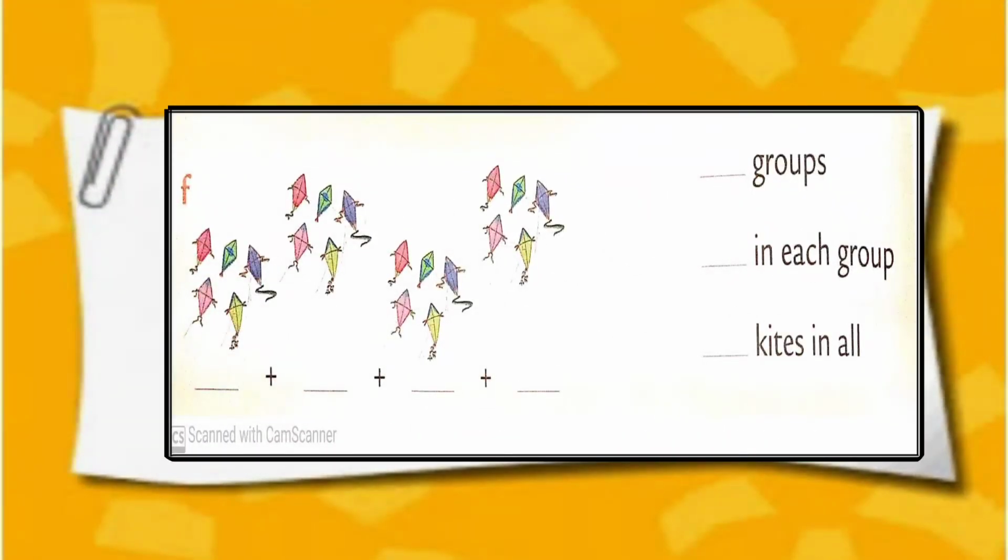Sum number F, 4 groups of kites. 5 kites in each group. 5 plus 5 plus 5 plus 5. 4 fives are 20 kites in all.